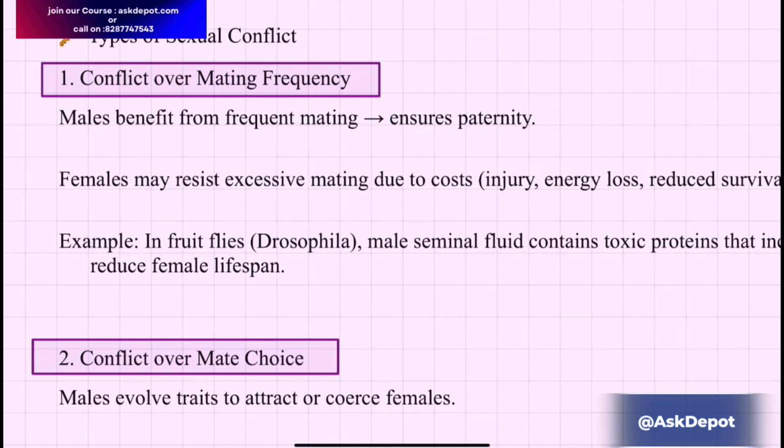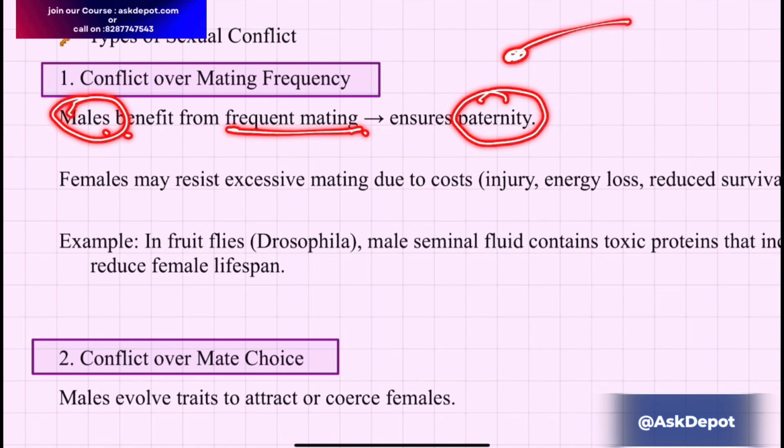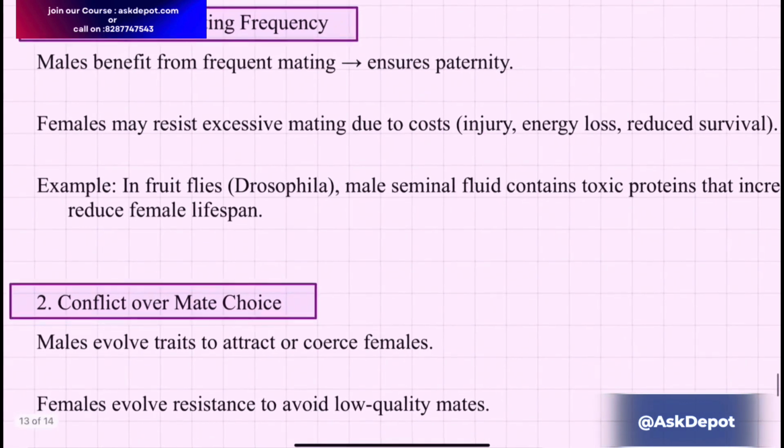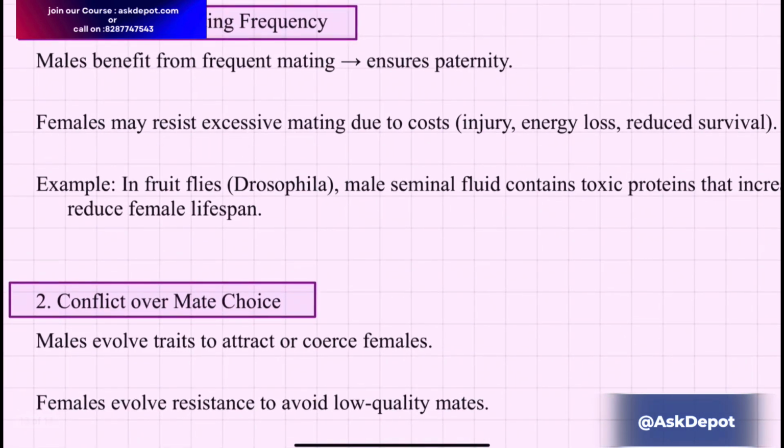The types of sexual conflict include conflict over mating frequency. Mating frequency means how many times an organism mates. Males benefit from frequent mating, and it ensures paternity: the more frequently the male mates with the female, the higher the chances that the offspring is his. But females may resist excessive mating due to costs.